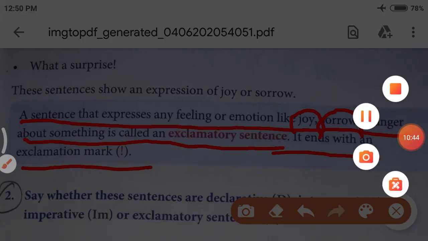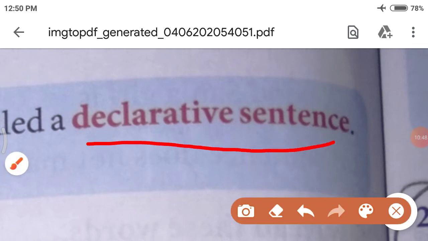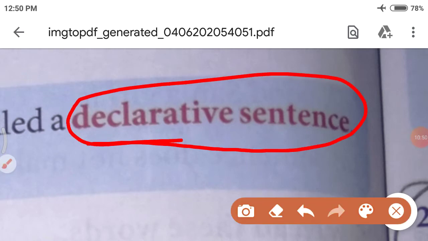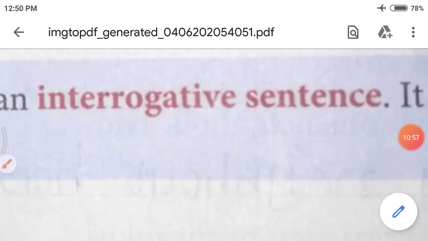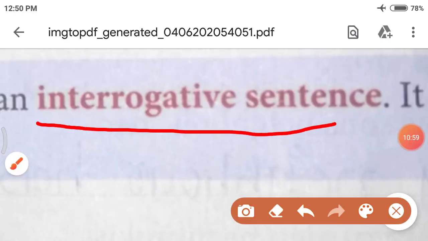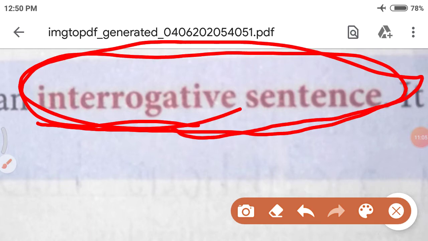Today, first we revise declarative sentence. Which sentence do we revise? Declarative sentence. Then we revise interrogative sentence. After declarative sentence, which sentence do we revise? Interrogative sentence.